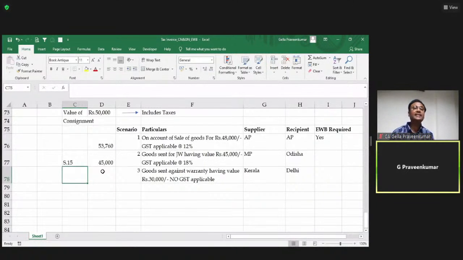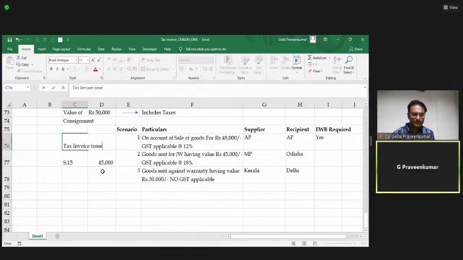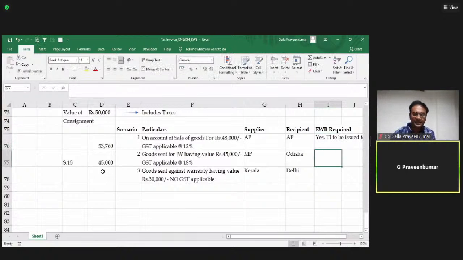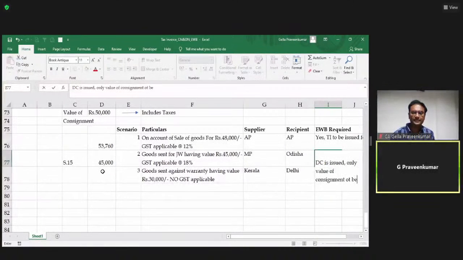So can I include my GST in this? Answer is a big no. It is not a supply. When it is not a supply, no tax invoice. Okay. First case, yes, tax invoice to be issued for rupees 53,760. This is my answer. Second case, delivery challan is issued. Only value of consignment to be considered.